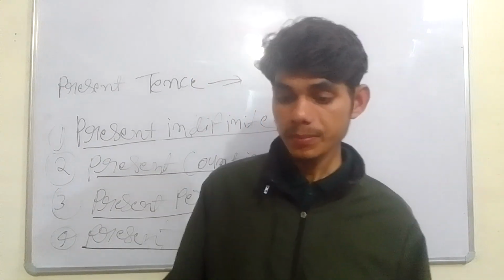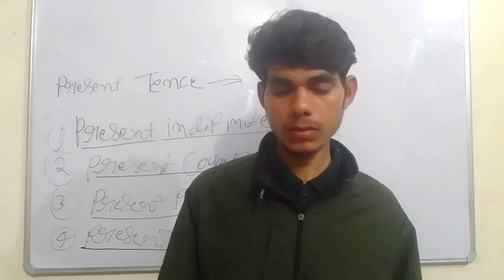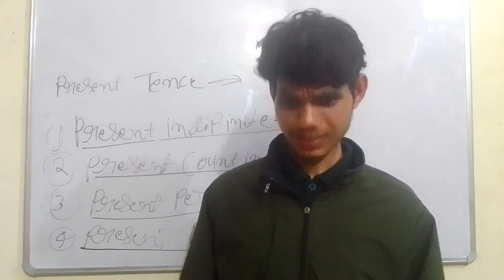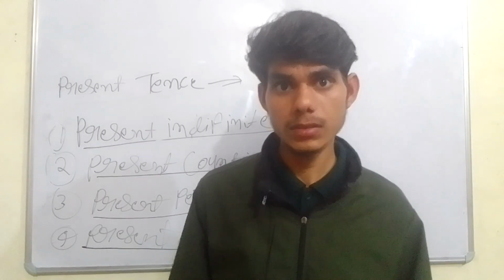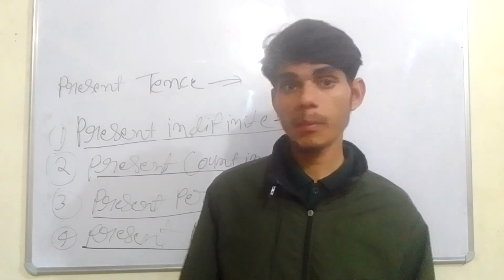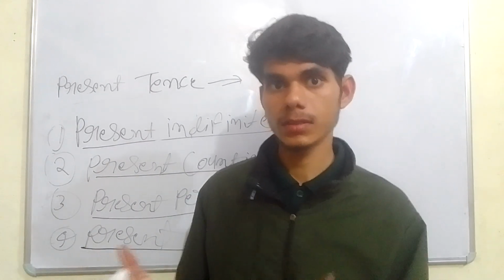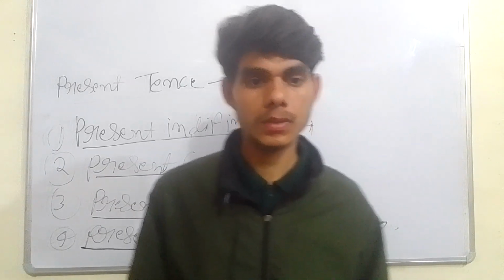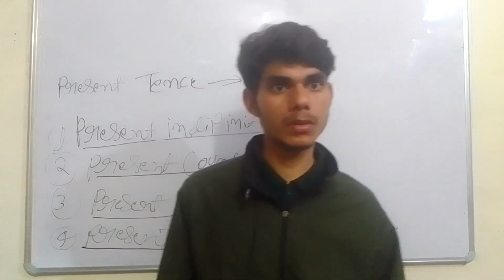And it can be in day form, in year form, or month form, or clock form. Clock means 2 o'clock, 3 o'clock, 4 o'clock.